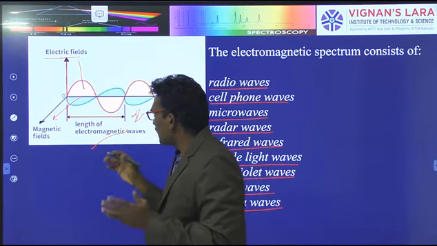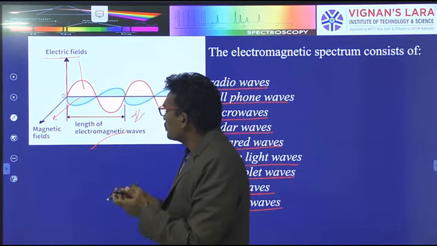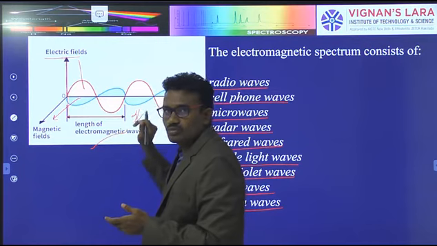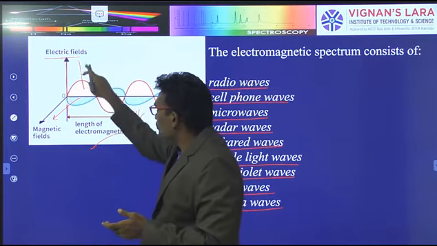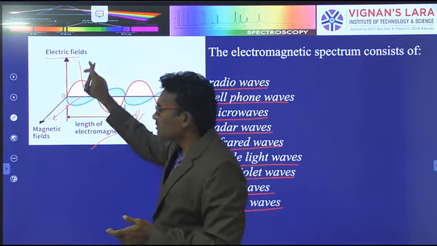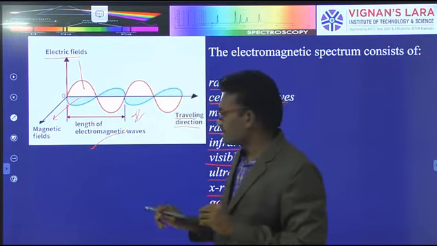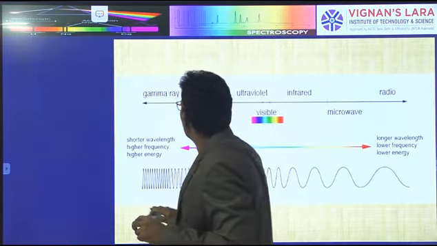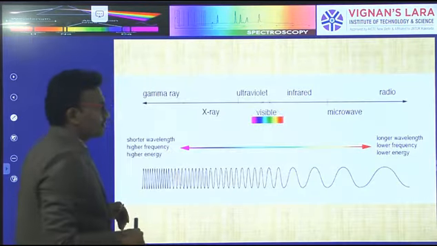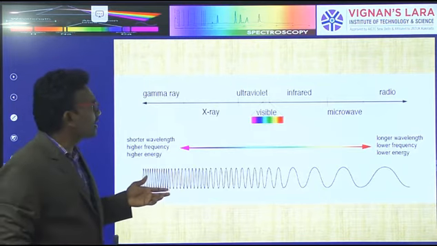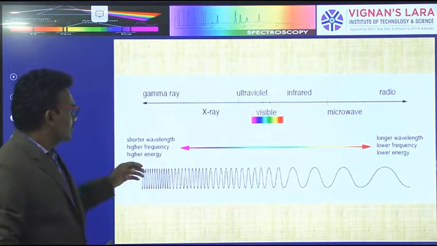Light contains two properties: magnetic field and electrical field. This is another diagram of the electromagnetic spectrum.